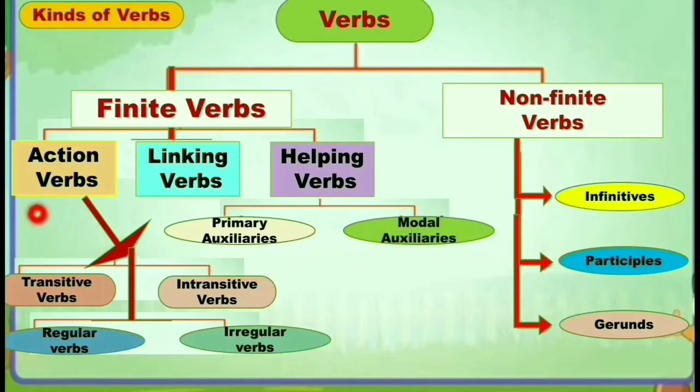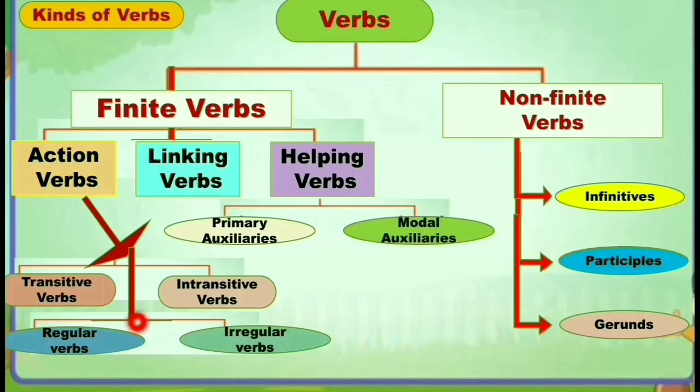Action verbs are also divided into two types. First one, transitive verbs, and second one, intransitive verbs. And here you can see regular verbs and irregular verbs also come under the action verbs when they change into the past form.